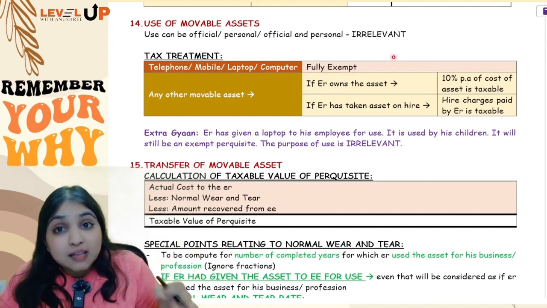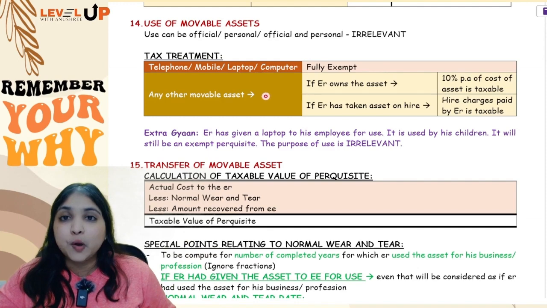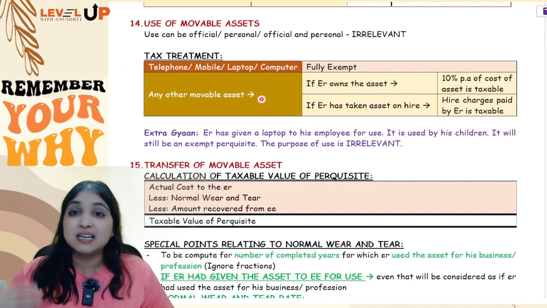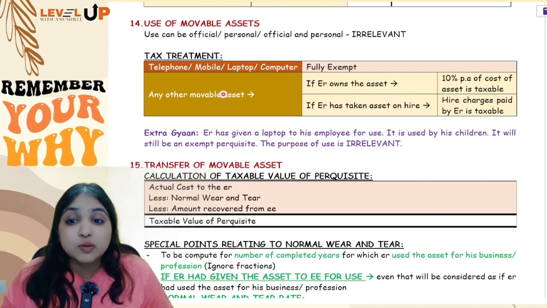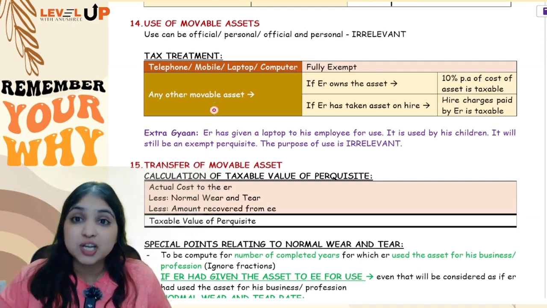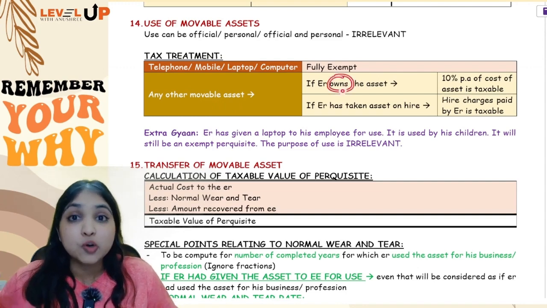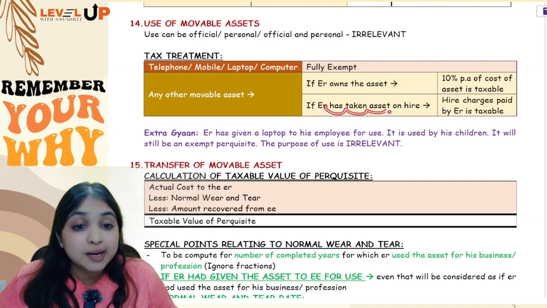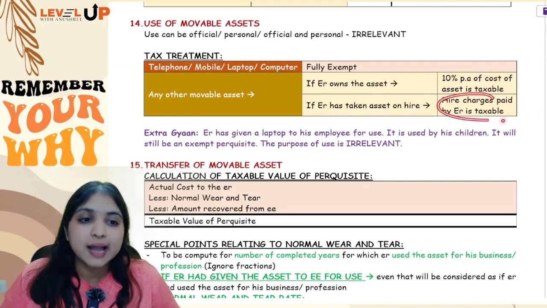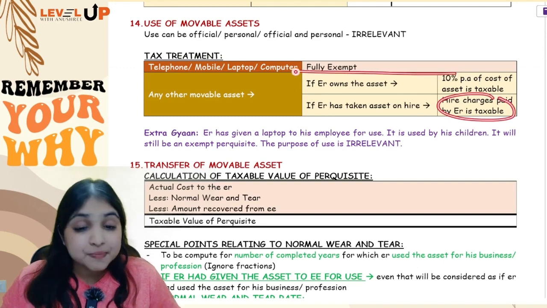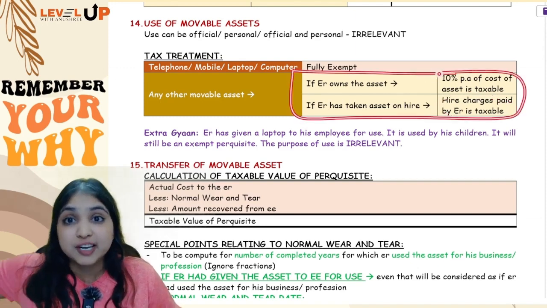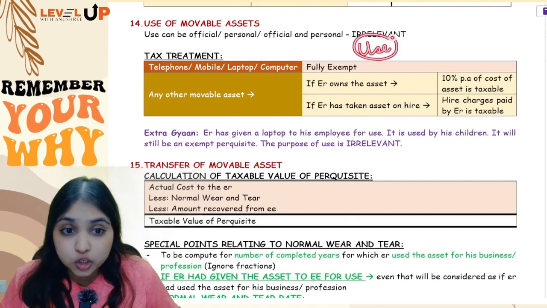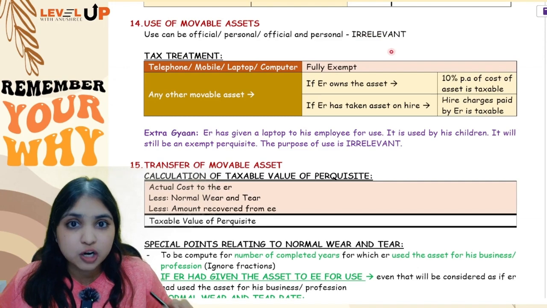If it is any other movable asset, for example, if the employer has given a music system to the employee for use, or let's say a refrigerator, so any other asset given to the employee just for use, you will check. If the employer owns the asset, then 10% per annum of the cost will be taxable. If the employer himself has taken the asset on hire, then hire charges paid by the employer will be taxable. Same as what we saw for furniture in RFA. Exactly the same thing.